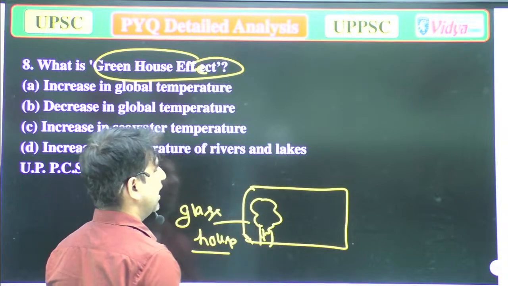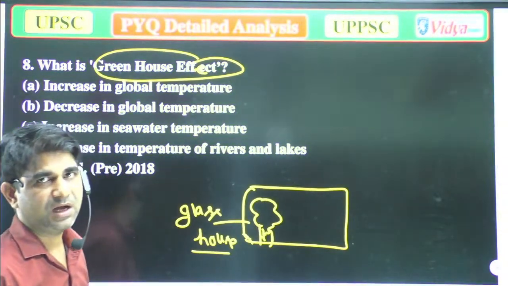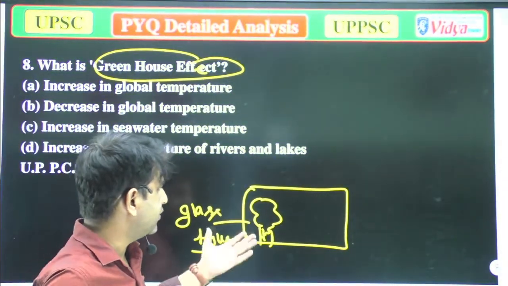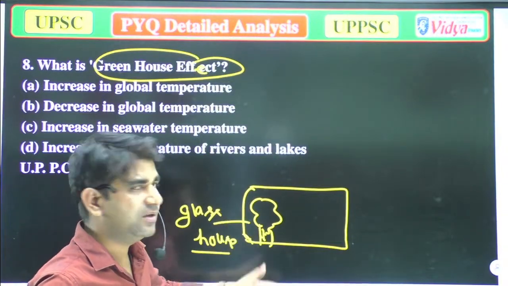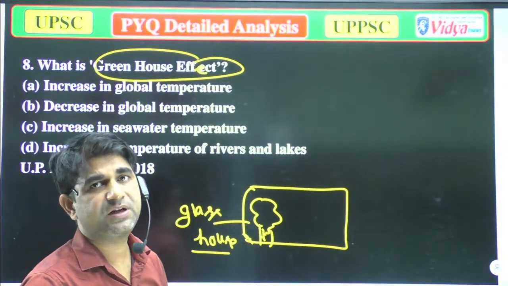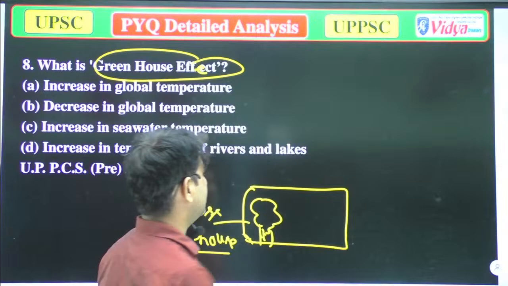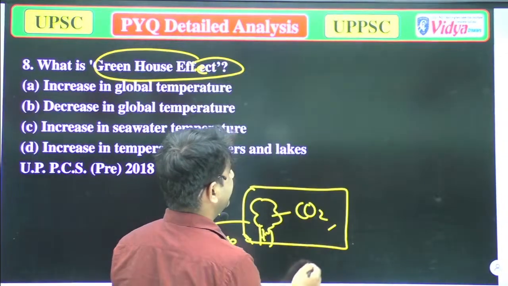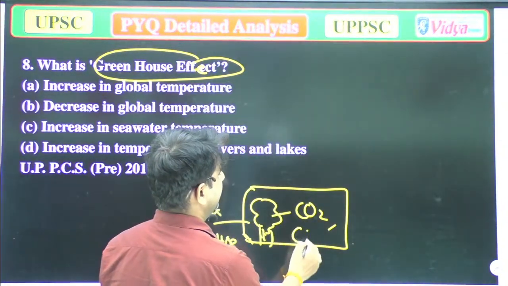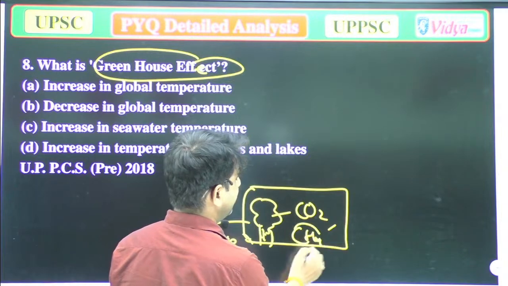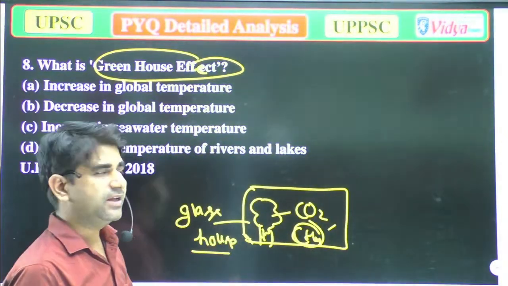You know that this plant will release CO2. And I have also kept some methane in that area.